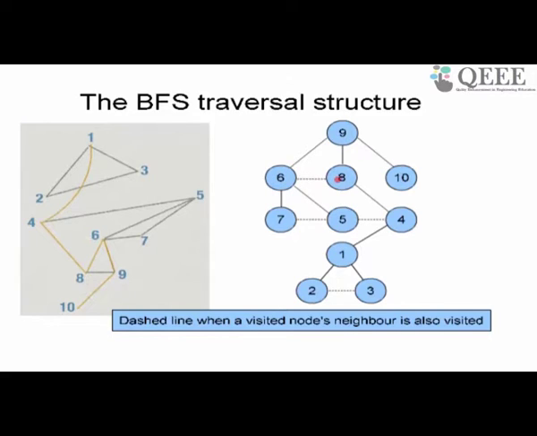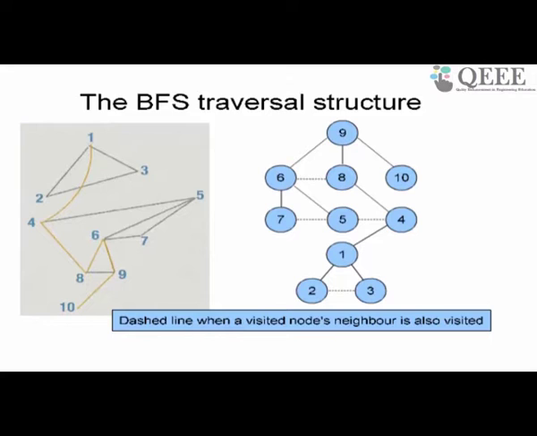But when I enter 6, I find that it has a neighbor which is 8, but 8 is visited already. So instead of drawing a solid edge, I draw a dotted edge. I am classifying the edges in the graph as either solid edges or dotted edges.